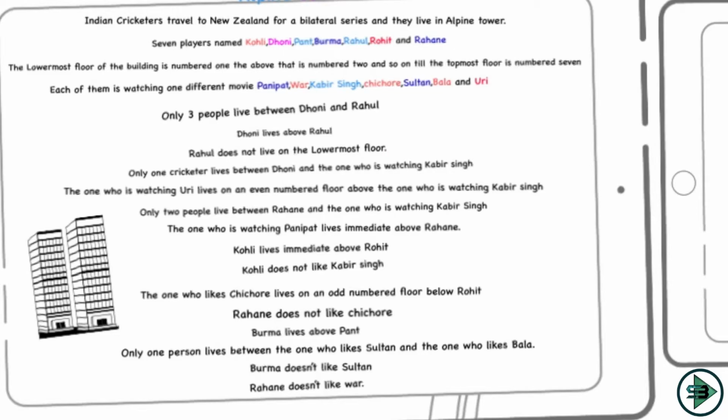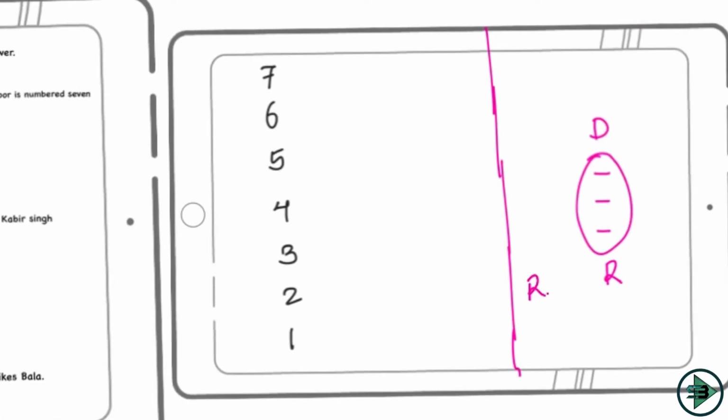Okay, so now this is the condition: Rahul can be at floor number 2. Let's write it here. If Rahul is here, after 3 floors Dhoni could be here, right? It is a possible condition. Or I can say Rahul is on floor number 3. If you compare it from here, if Rahul is on floor number 3 or 2, then Dhoni would be on floor number 7. That's it. Now these are the only 2 conditions for Dhoni and Rahul: Rahul is at 2nd and Dhoni is at 6th, or Rahul is at 3rd and Dhoni is at 7th.